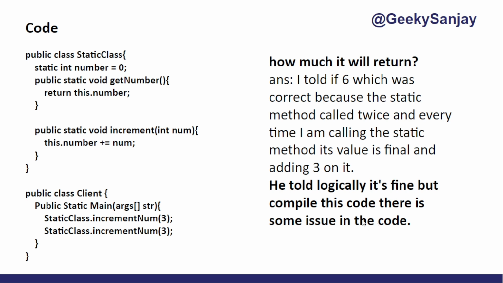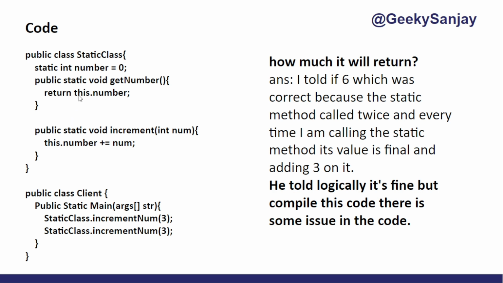So where is the slight mistake I made? That is this dot. As you know, whenever we are creating a static method, we will not call this. This is only for the instance, and because we have a static method, we cannot instantiate it. So we have to call number directly instead of this dot number. Okay, so this is the small mistake I made.